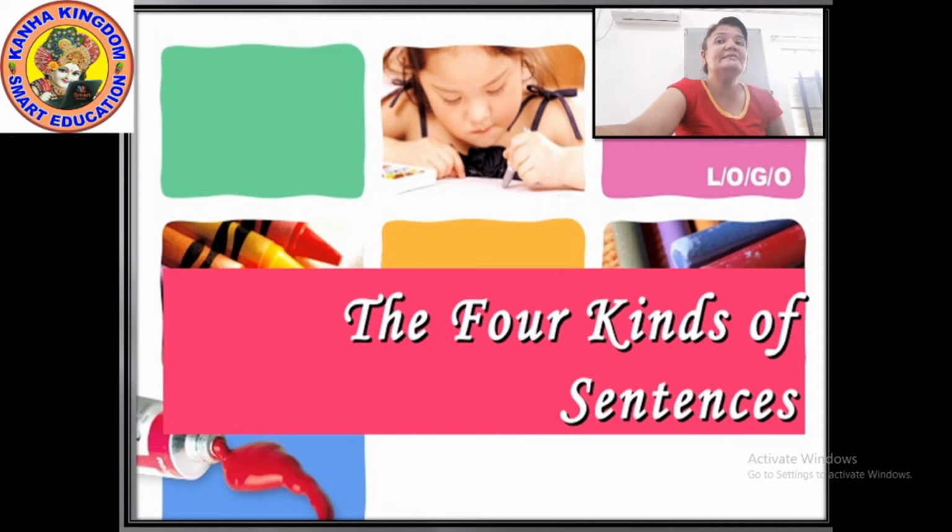Now sentences are of 4 types. They are declarative sentence, interrogative sentence, exclamatory sentence and imperative sentence. From these 4, we have completed declarative sentence, interrogative sentence and imperative sentence. Today we are going to see the exclamatory sentence. But first, let's have a short revision on the other 3.